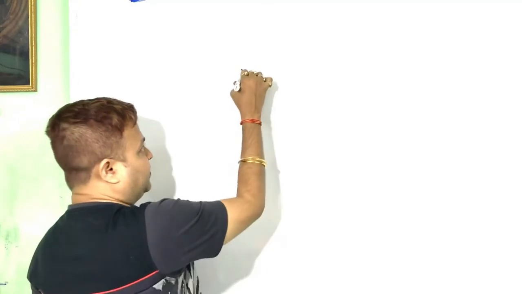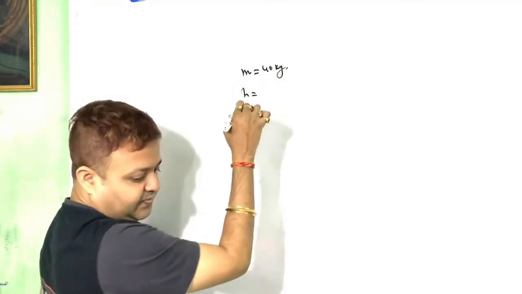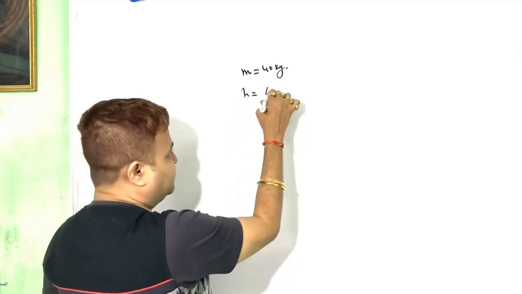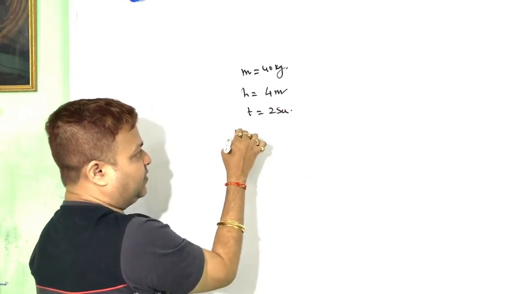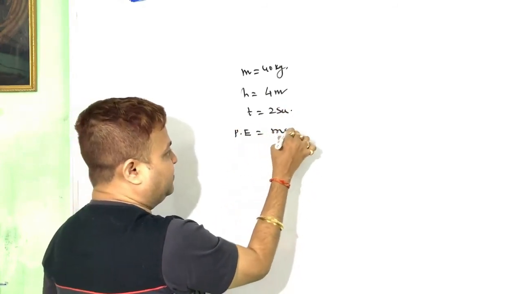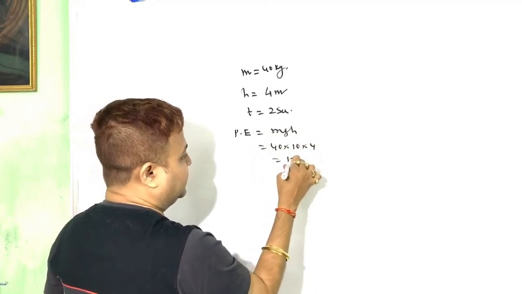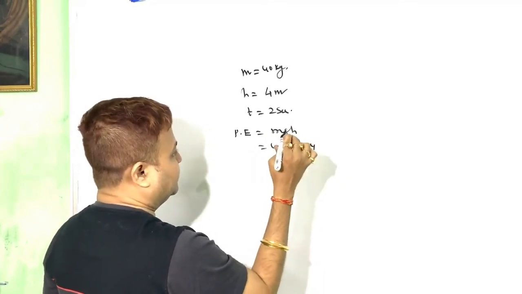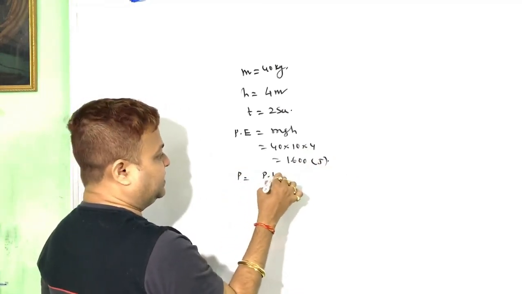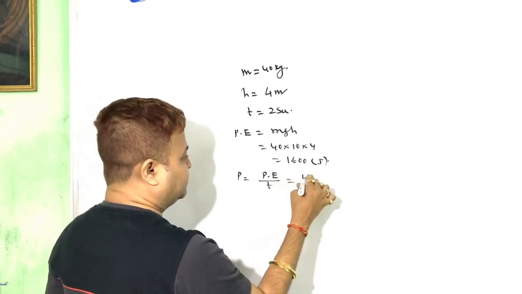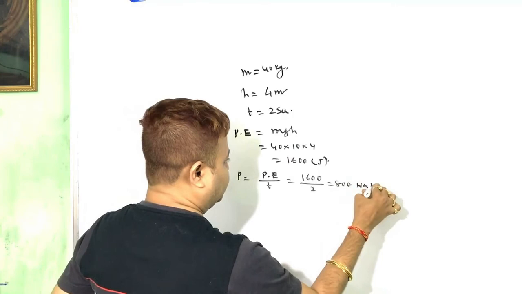The mass of the child is 40 kg, runs up to a height of 4 meter, time is 2 seconds. The potential energy equals mgh, 40 into g into h, that is in joule, and power equals potential energy by time, in watt.